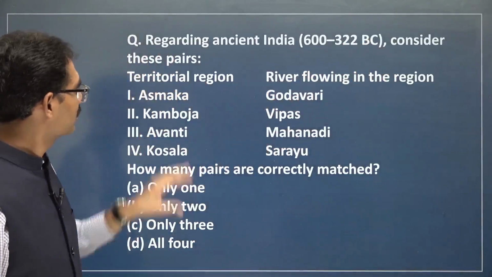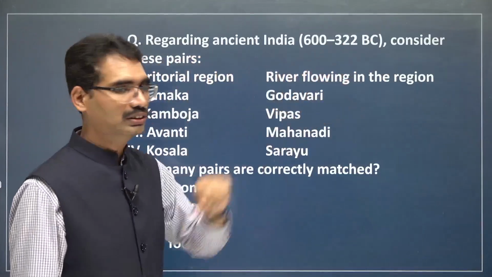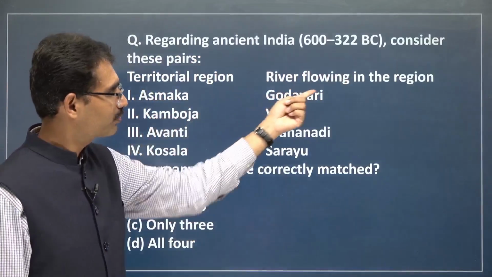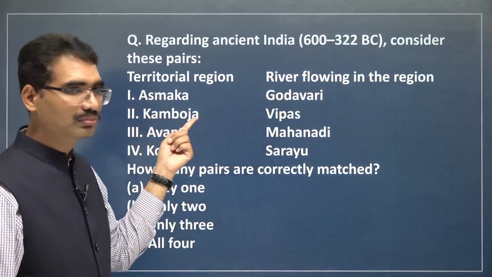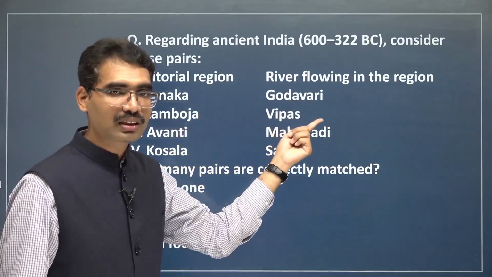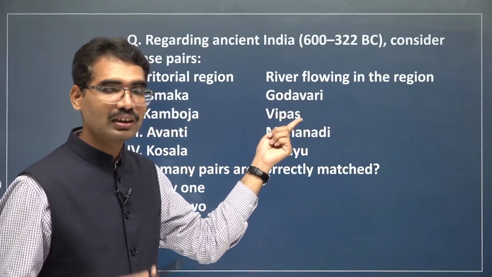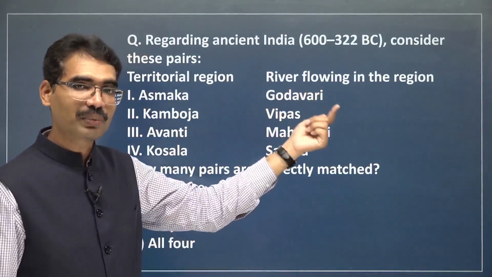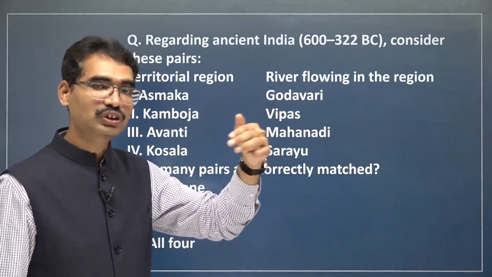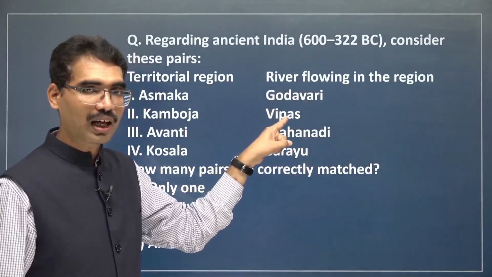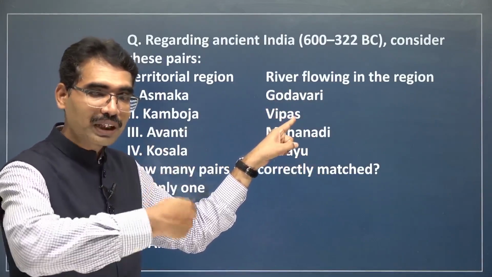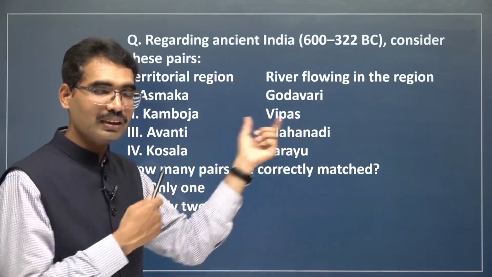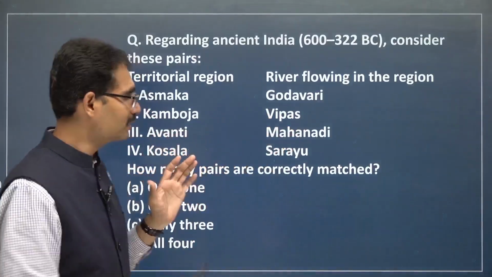Consider these pairs: territorial region, river flowing in the region. Ashmaka, you know where Ashmaka is? On this side, the river flowing is Godavari. Cambodia Mahajanapada, Vipas. Identify. This Vipas is the Rigvedic name of one river that you have to answer. Please watch the video on the Rigvedic geographical extent, then you will come to know the answer to this. That's why you see the previous chapter also getting connected. This is a Mahajanapada question, but now this name comes from the Vedic period. That is how questions are going to be connected in UPSC.